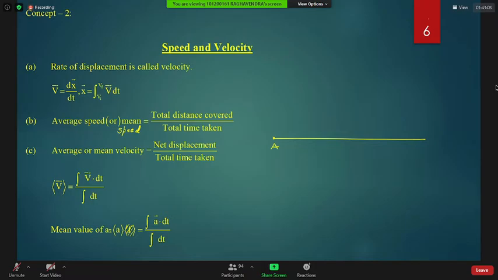So Saket, have you ever gone to the market? Yes, sir. Suppose the market is along a straight road. You have gone from A to B. The market is situated at a distance of 10 kilometers. You have taken half an hour to reach the market. In the market, you stayed for 15 minutes.